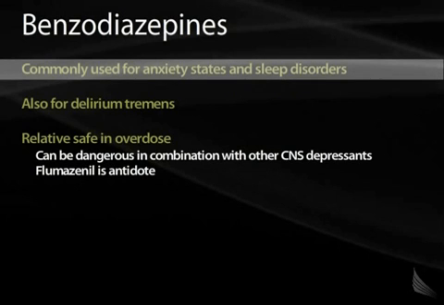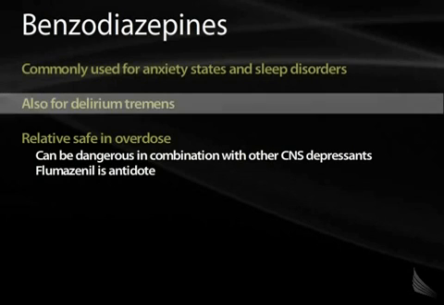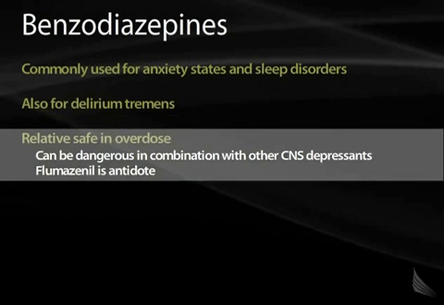Benzodiazepines are commonly used for both sleep disorders and anxiety. Another important reason to give these medications is patients that are alcoholics and have developed delirium tremens. They can prevent a lot of the seizure-type activity seen in those patients. Relatively safe in overdose, they can be dangerous, however, when they're combined with other medications. Again, flumazenil is the known antidote for benzo overdose.